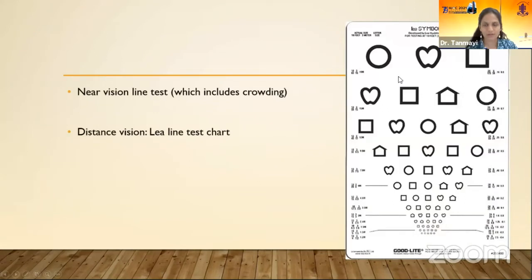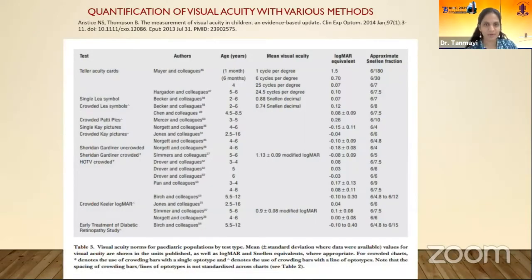For little older children, we can use the Lea line test chart with crowding. He's asked to point out, or matching can be done. And for children with slightly better visual function or better comprehension, we can use the LogMAR and Snellen's charts as usual. So this is a table of quantification of all the symbol charts and acuity cards according to the Snellen fraction and the age.